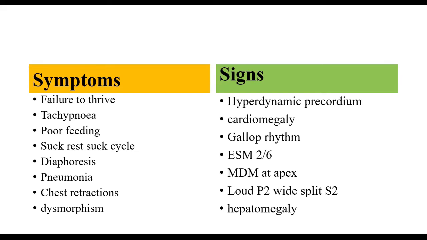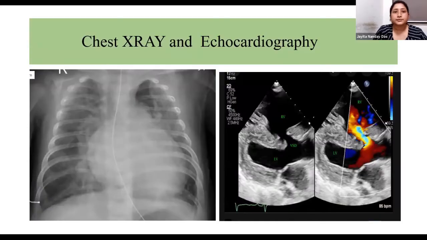These are the symptoms and signs. Among the symptoms, we see failure to thrive, tachypnea, poor feeding, suck-rest-suck cycle, increased sweating, pneumonia, chest retractions, and often a dysmorphic child. According to the signs, there is hyperdynamic precordium, features of cardiomegaly. We can hear a gallop rhythm. There is a systolic murmur, a mid-diastolic murmur at the apex, loud P2, and wide split S2. The chest X-ray clearly shows cardiomegaly and plethoric lung fields, and this is a low velocity left to right VSD.